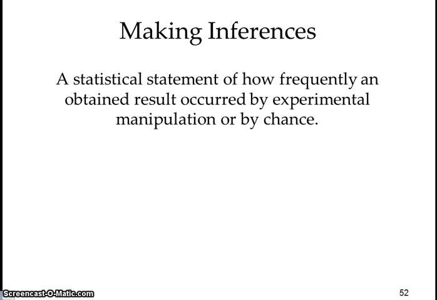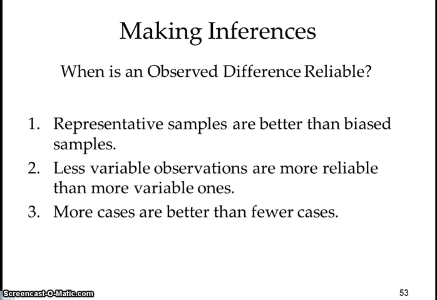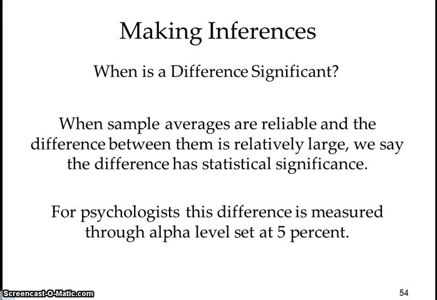So these are statistical statements of how frequently an obtained result occurred by experimental manipulation or by chance. So you need to look at inferences and you need to look at stats. When is an observed difference reliable? We have to look at representative samples. They're better than our biased ones. So you need to look at something that is actually representative of the population. Less variable observations are more reliable than more variable ones. And we need to look at far more cases than fewer cases. So the more you can repeat the experiment, the better off your numbers are going to be.